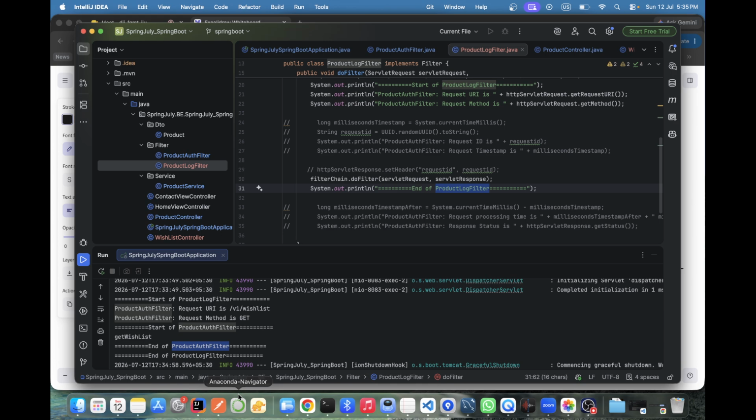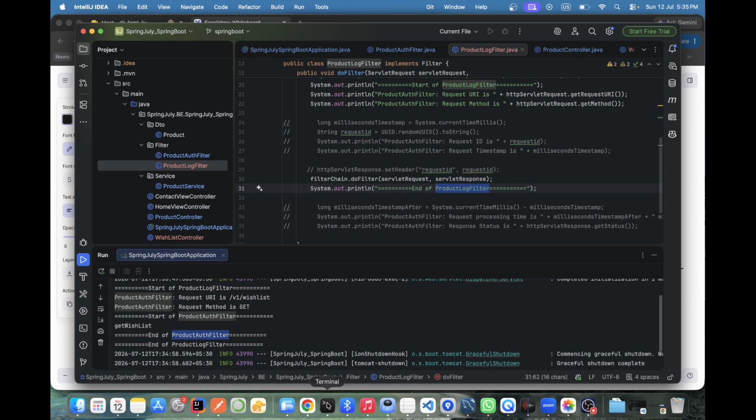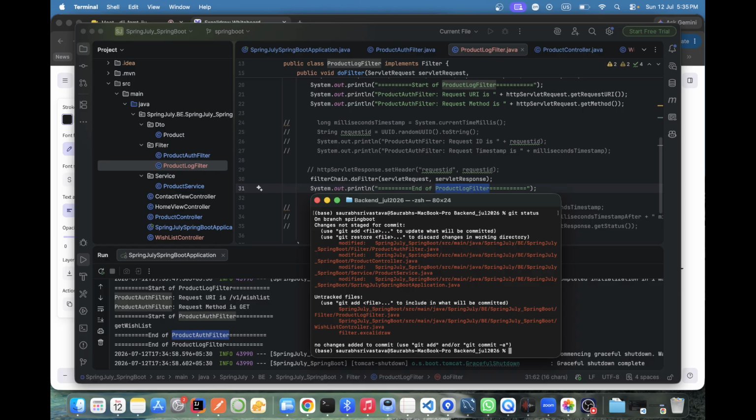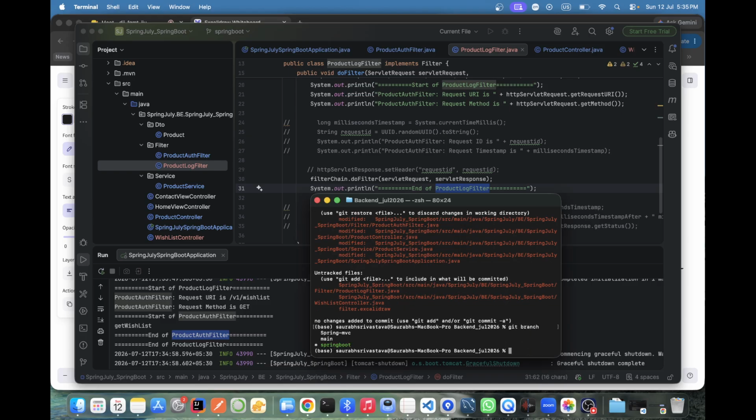Chalo, till here maybe we push. Let's see status. What is the branch for this? I need to create a new branch now, or it's fine. If I do the same thing, you can get it by commit ID, na?